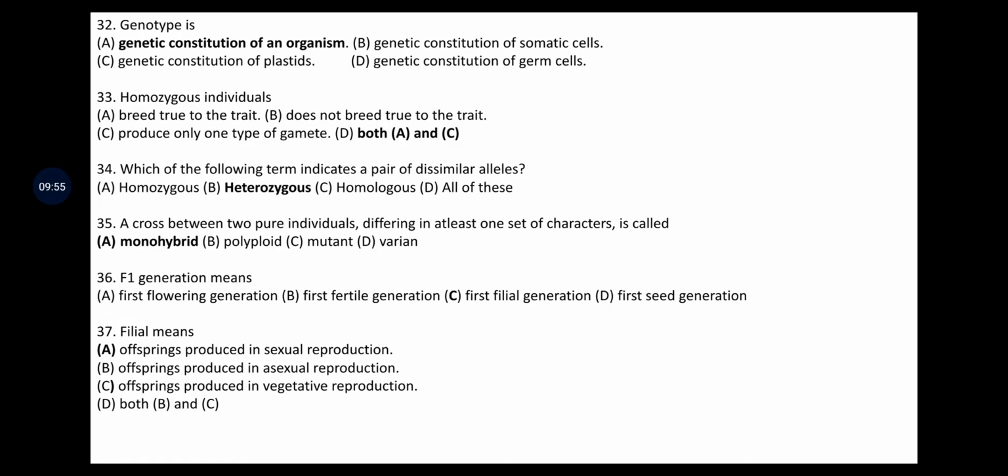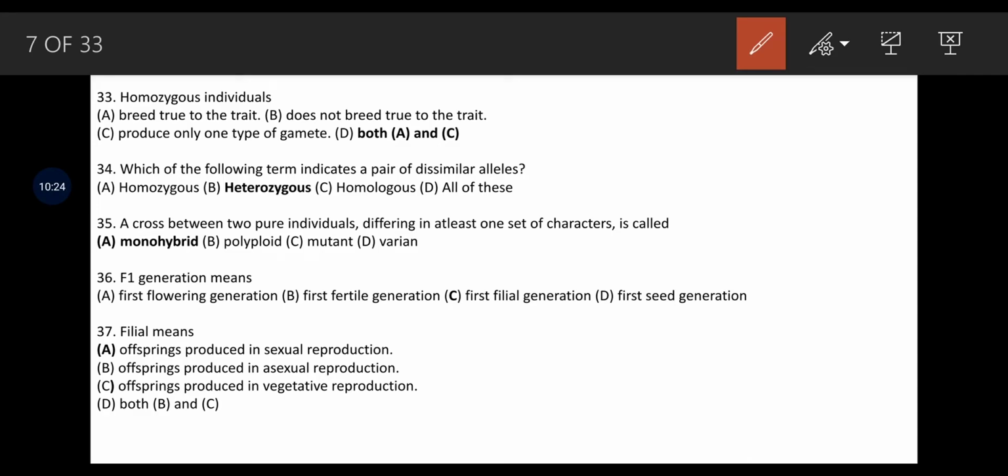heterozygous. Cross between two pure individuals differing in at least one set of character is, options are monohybrid, polyploid, mutant and variant. Listen to the question carefully. Cross between two pure individuals differing in at least one set of character is nothing but the monohybrid, because here the cross is between two pure individuals. F1 generation means the first filial generation. Question's answer C is the correct answer.